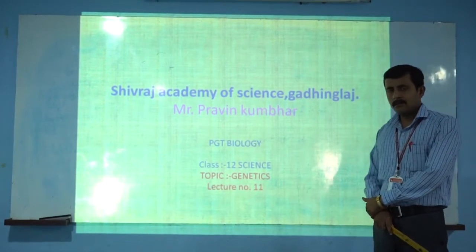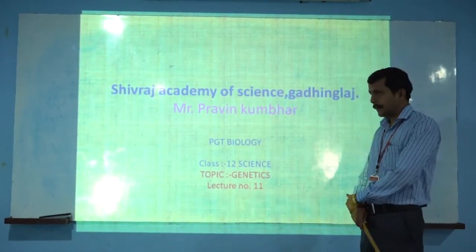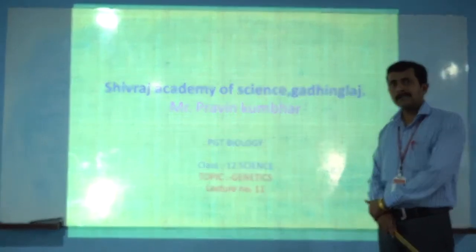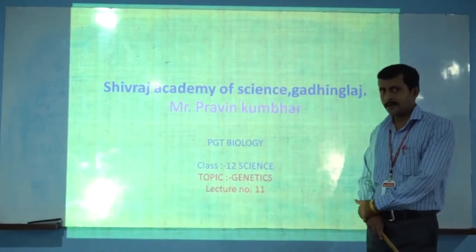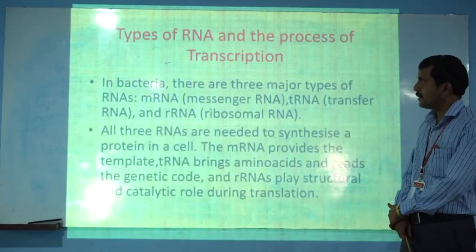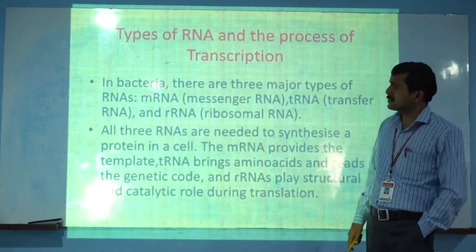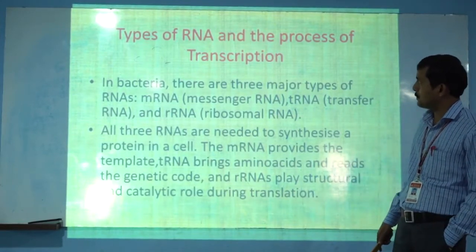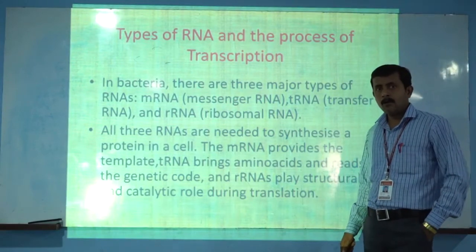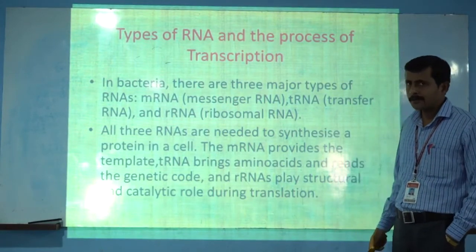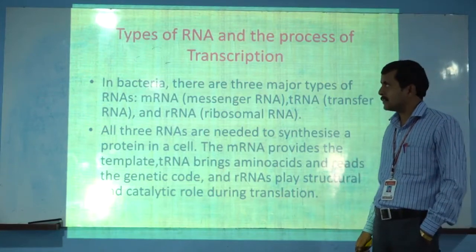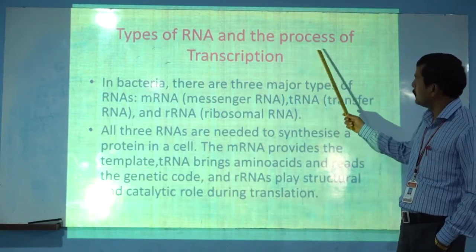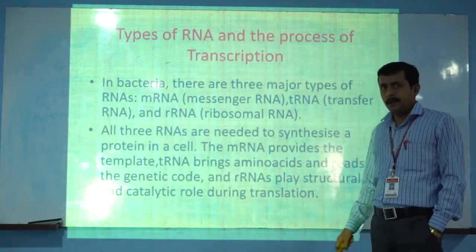In this session, we will discuss in detail the process of transcription and how it occurs in prokaryotic and also eukaryotic cells. The first point is the types of RNA and the process of transcription, so we will start with this point.